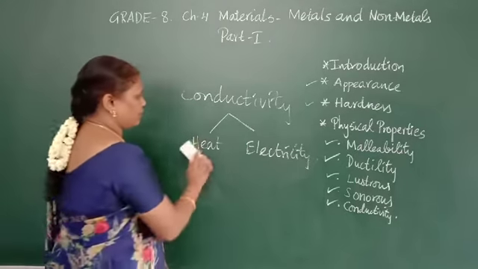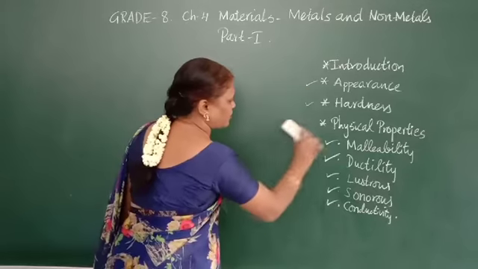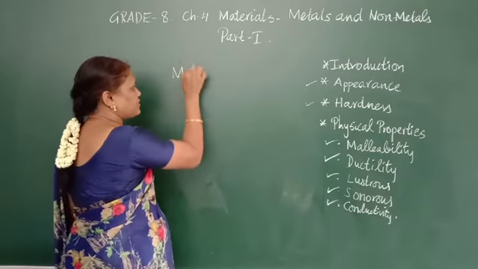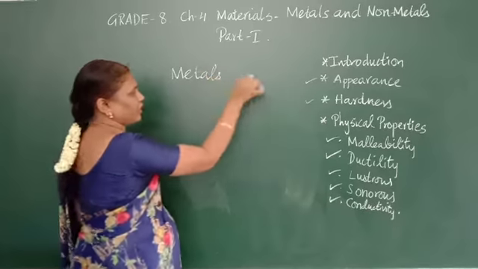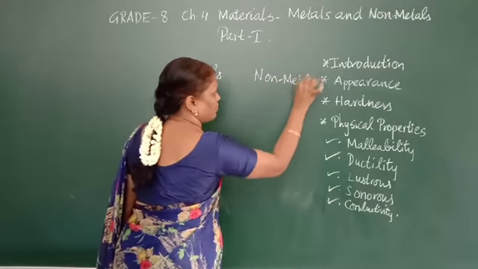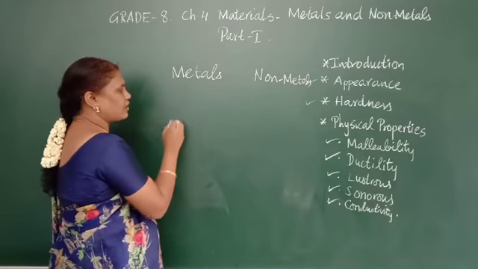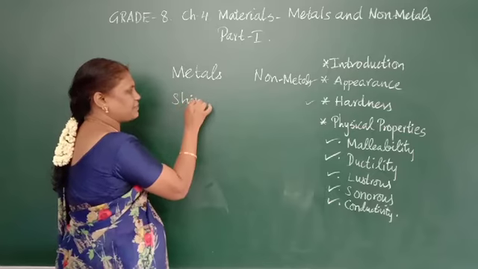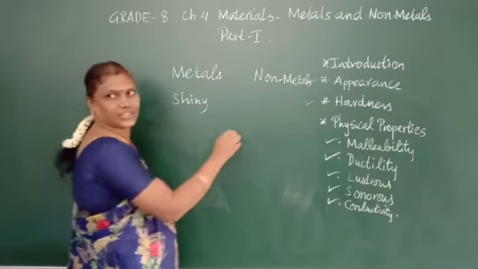Can you differentiate metals and non-metals now based on these properties? Metals appear shiny except sodium and potassium.